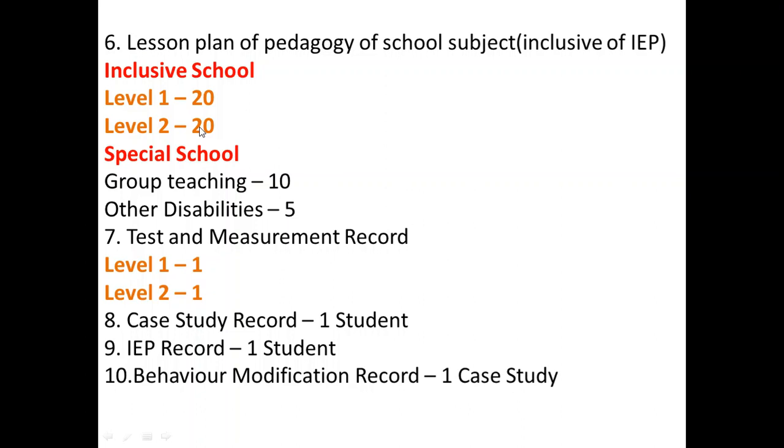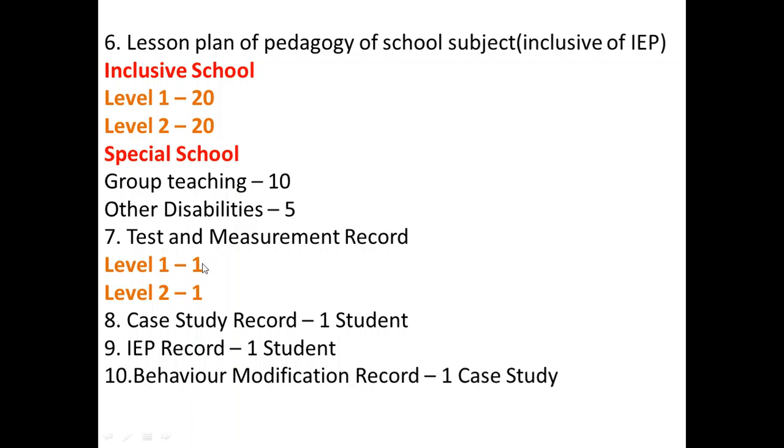In special school you will be writing 10 teaching lesson plans, and for other disabilities, HI and VI, you will write 5 lesson plans. Totally you will write 15 lesson plans. So in the inclusive, that is normal school, you will write 40, that is 20 for level 1 and 20 for level 2, that is class 6 to 8 and 9 to 11.